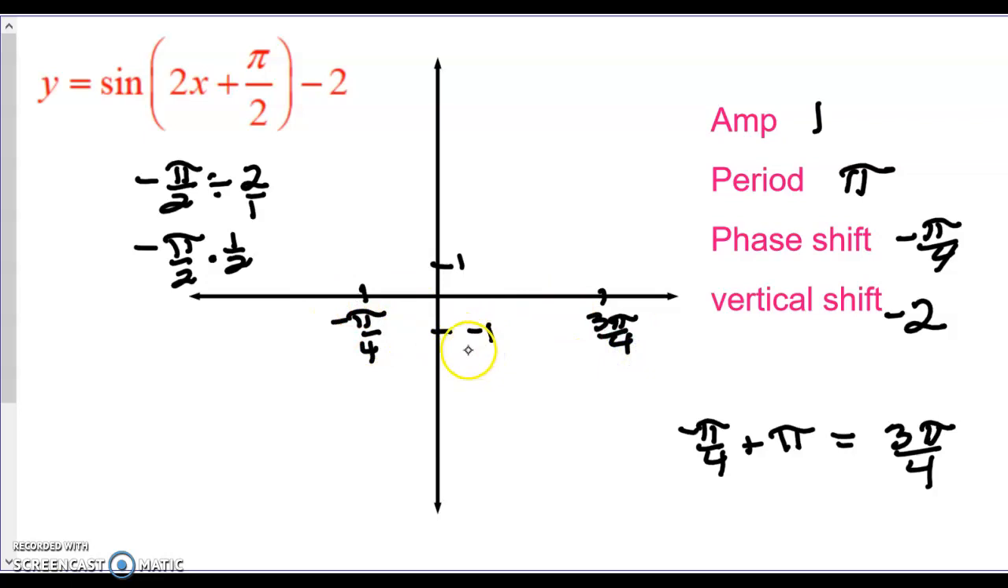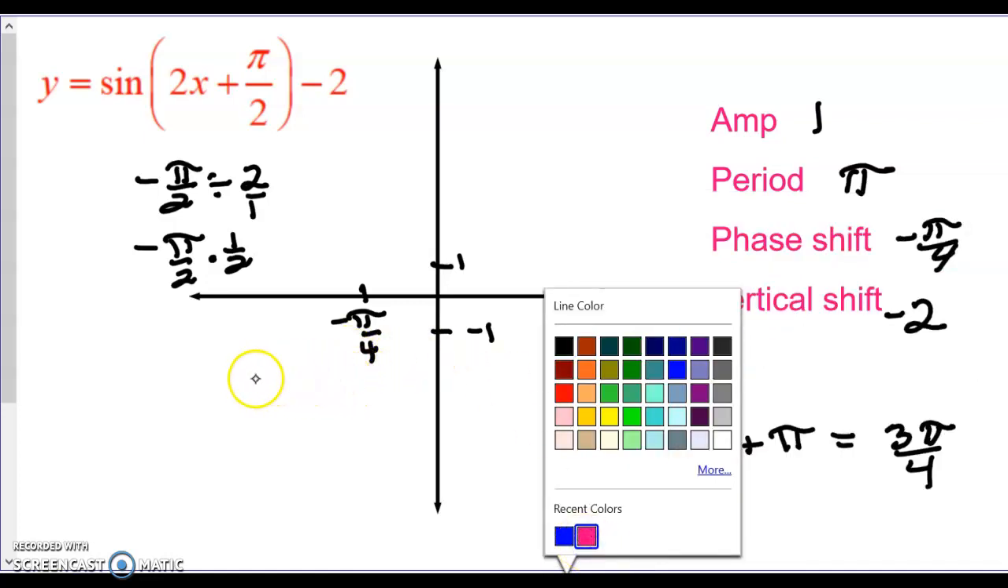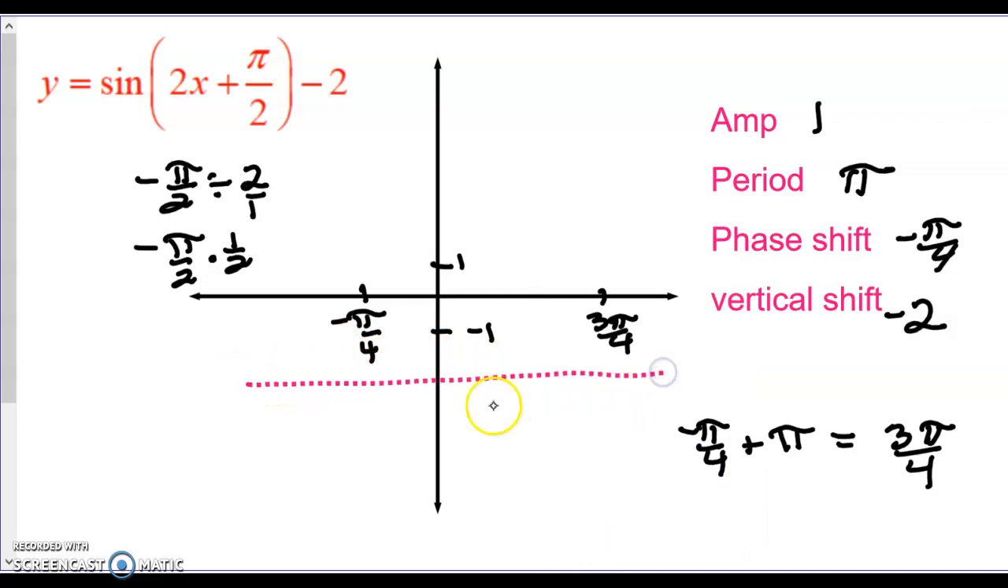Now, before I draw the sine wave, I've got to pay attention to this vertical shift. Vertical shift says we're going down to negative 2. So I am going to go to negative 2, and I'm going to do a dotted line. All right, this is at negative 2. So what that means is instead of drawing the graph like we would up here, I'm going to work on this new line that I just made.